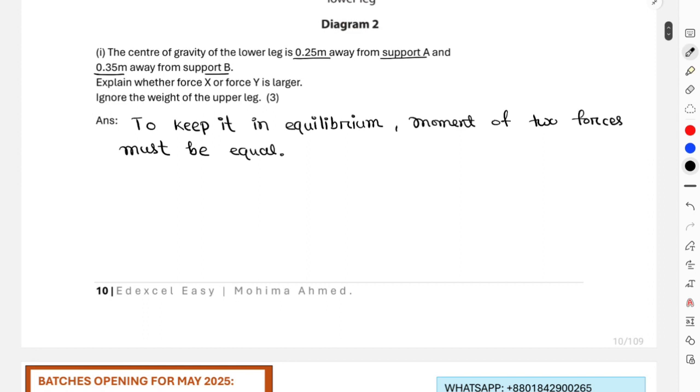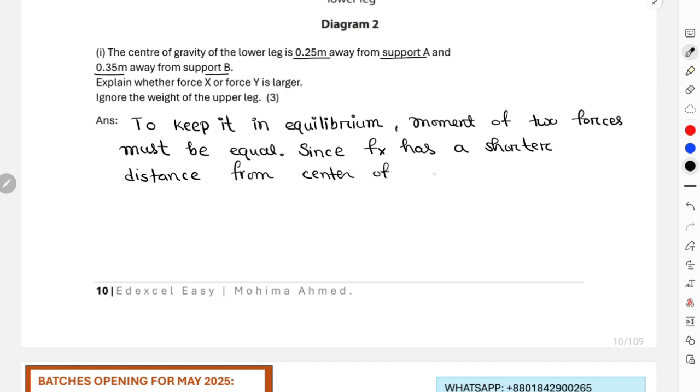And then we'll write that since force X has a shorter distance from center of gravity, its magnitude must be larger.